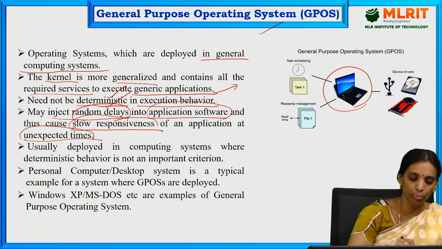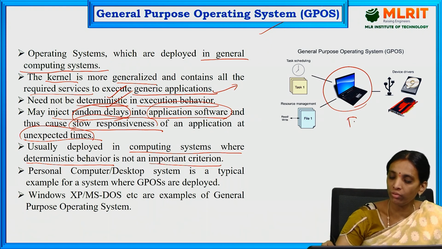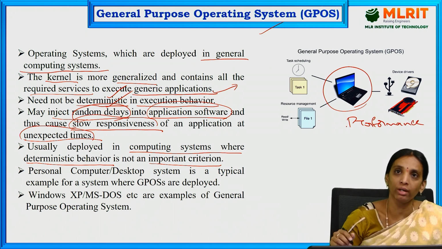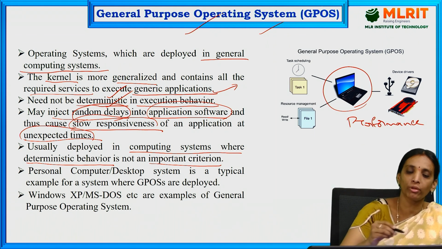It is usually deployed in computing systems where deterministic behavior is not an important criterion, where performance is important and time based behavior is not. Only in those cases can we use the general purpose operating system.